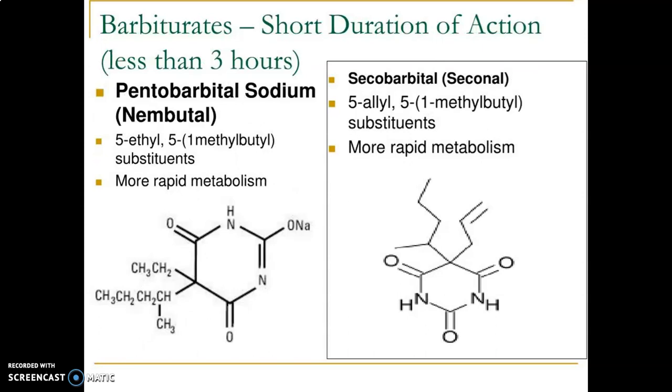The third class is short duration of action, that is, the duration of action is less than 3 hours. Example is pentobarbital sodium. Here, the substitution at the fifth position is an ethyl group and 1-methyl-butyl. In another compound, secobarbital, we can change the ethyl group to an allyl group, that is a 5-allyl and 1-methyl-butyl substituent, and that will be secobarbital. Both these compounds undergo more rapid metabolism, therefore they have a short duration of action.